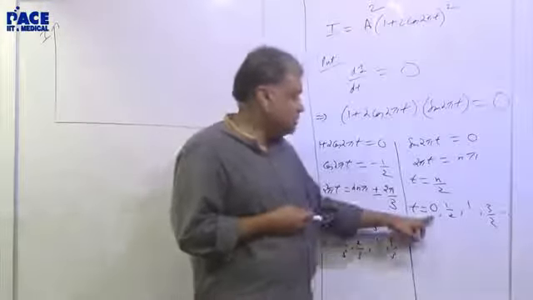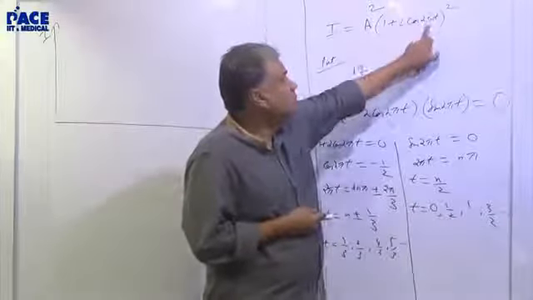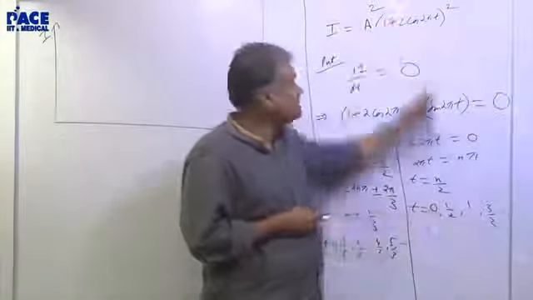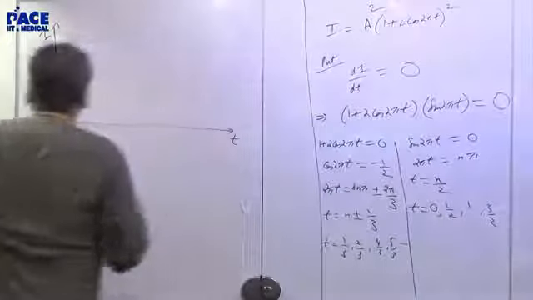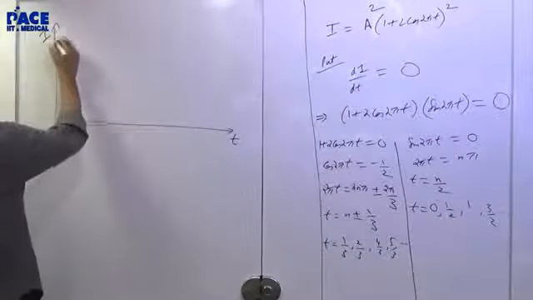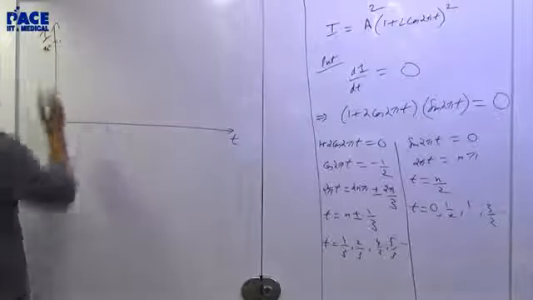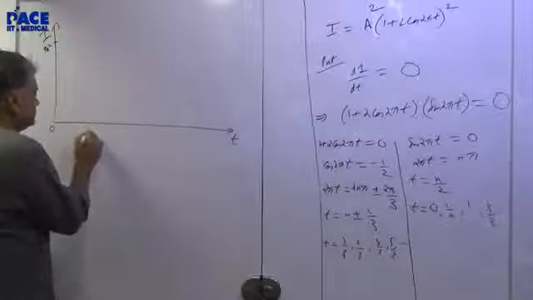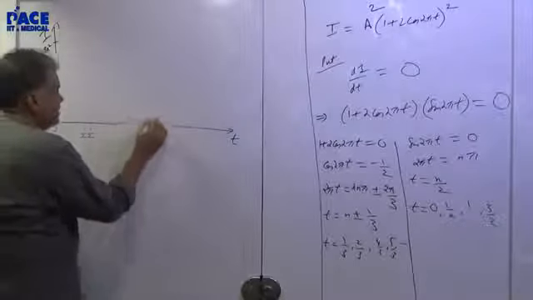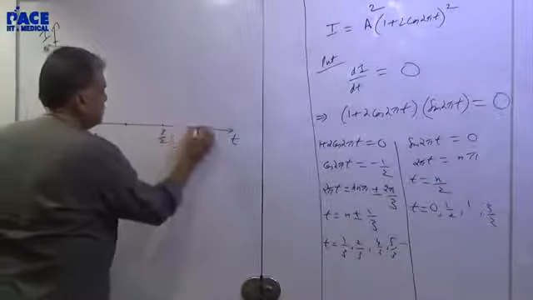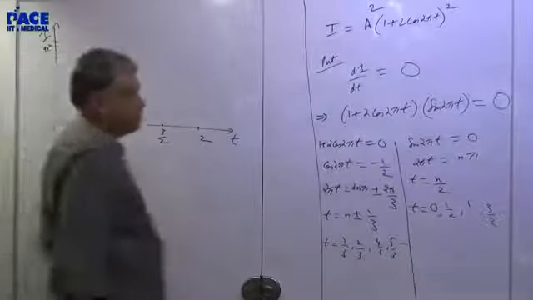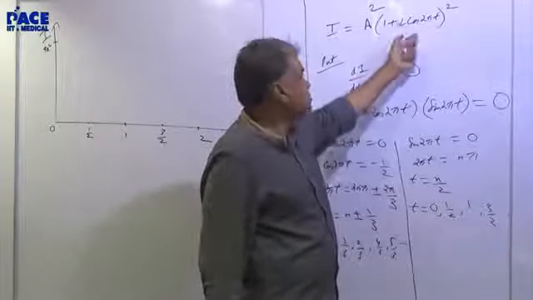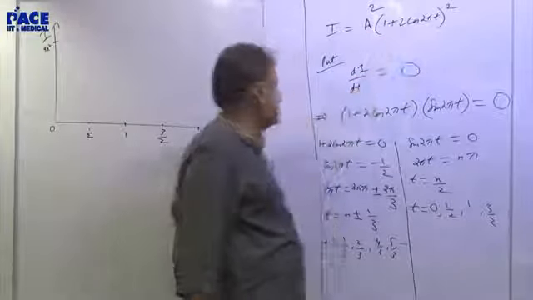Let's put 0 here. Cos 0 is 1, so this is (1 + 2) squared, 9a². This is maxima. Corresponding to 0, you get 9a². Then corresponding to half, 1, 3 by 2, and 2: if you put half, this becomes cos π, so minus 2 plus 1, giving a².